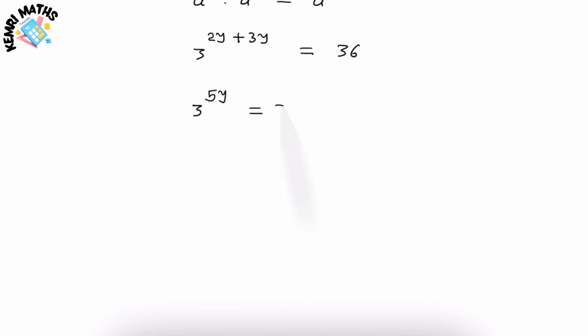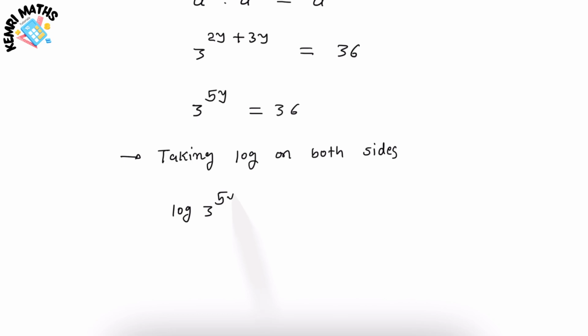3 to the power 5y is equal to 36. Now it's the right time to use log on both sides so we can easily find out the value of y. Therefore, I'm going to take log on both sides, so our equation will be log 3 to the power 5y is equal to log 36. Now we know this formula: log a to the power b is equal to b log a. So I'm going to apply this formula here.